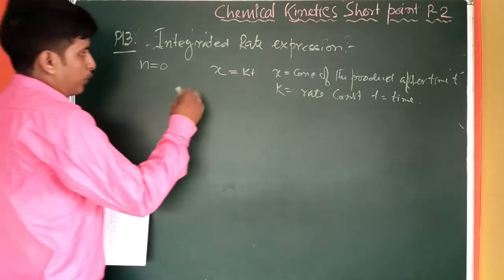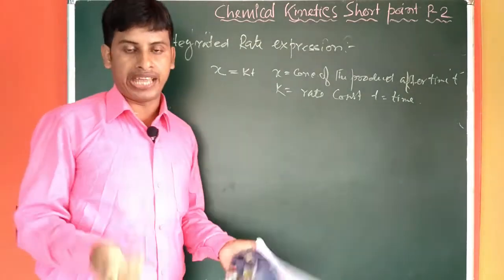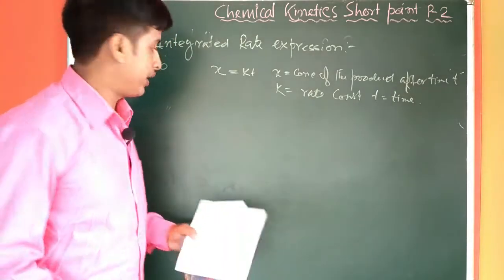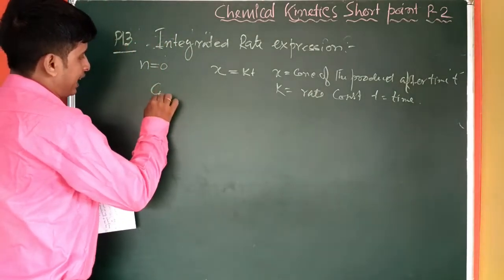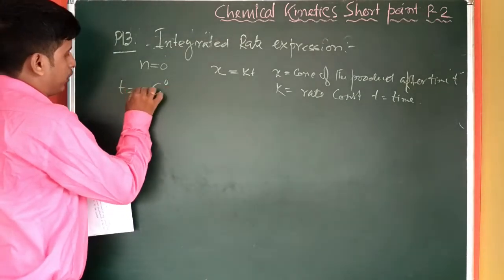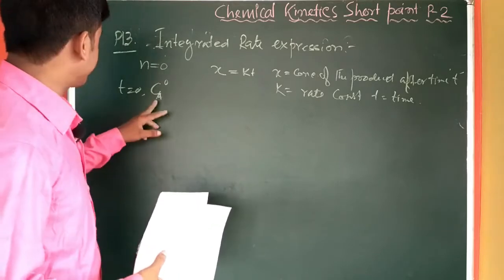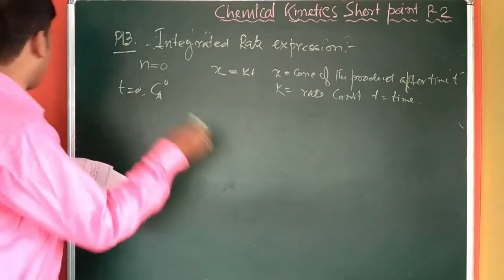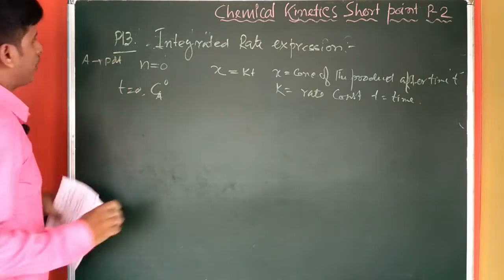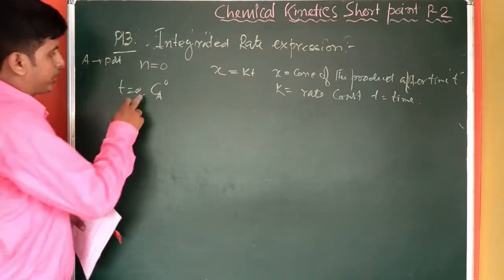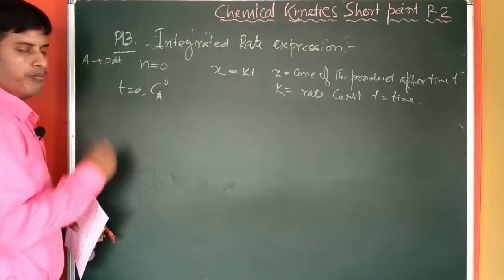We can also convert this rate expression in terms of concentration of the reactant. If the concentration of reactant is Ca0 at t equal to 0, that is, initially the concentration of the reactant A, if we again consider A equal to product as a zero order reaction, the initial concentration of A is denoted as Ca0.